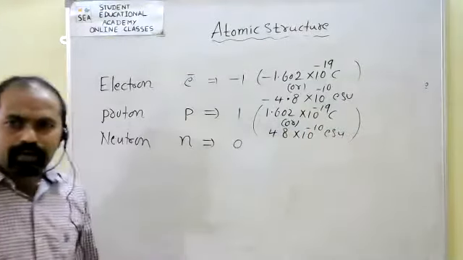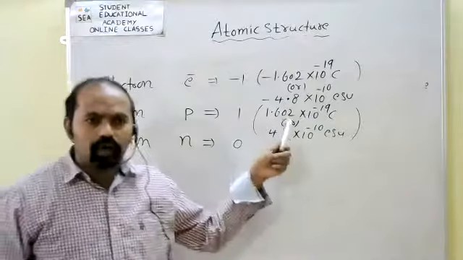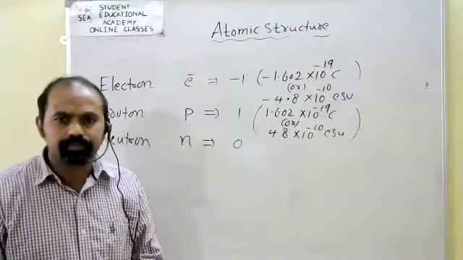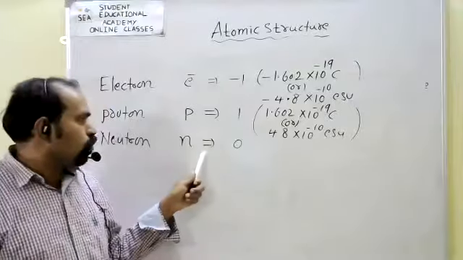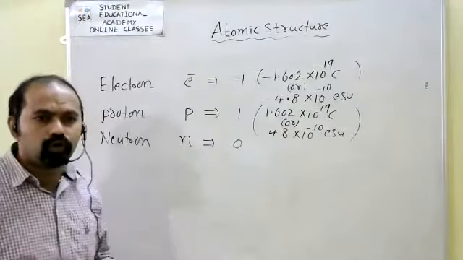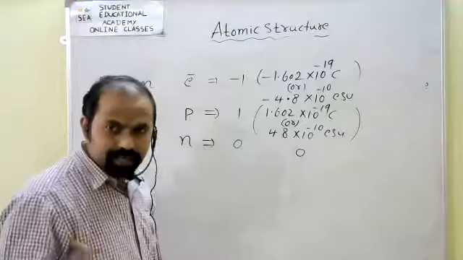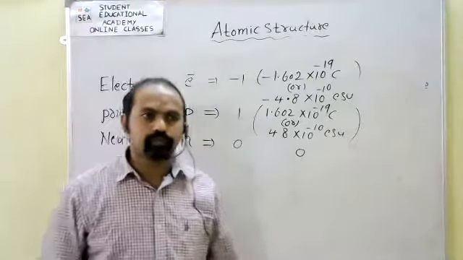Both values are equal, just the signs are different. Now, what about the neutron? We know it is neutral, so the charge is referred to as 0.